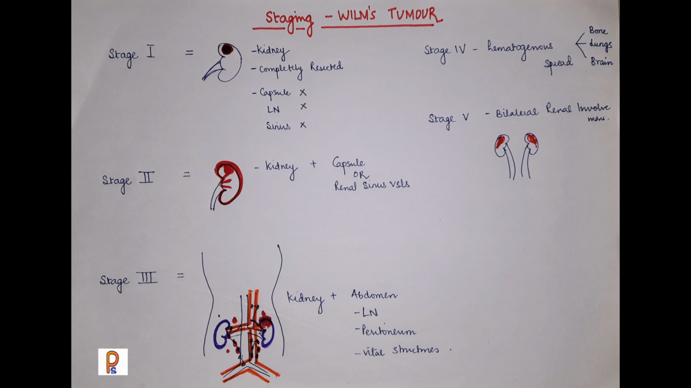Now if we talk of stage 3, when it cannot be completely resected, when along with the kidney there is involvement of the abdomen. Now in what form can this be? It can be in the form of lymph nodes, like it is involving the renal hilum, para-aortic nodes and other nodes.